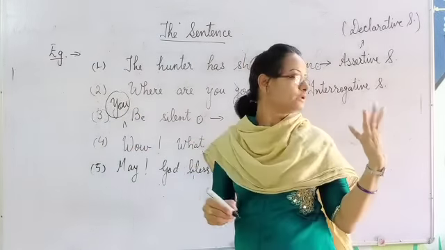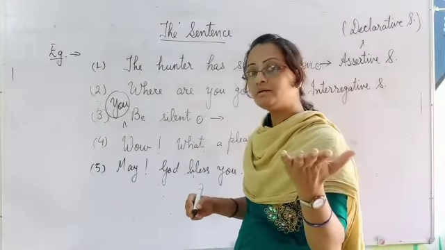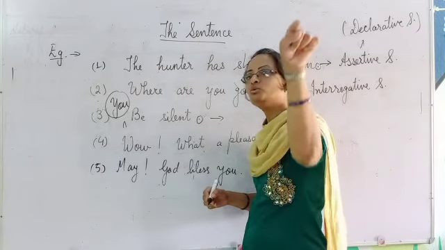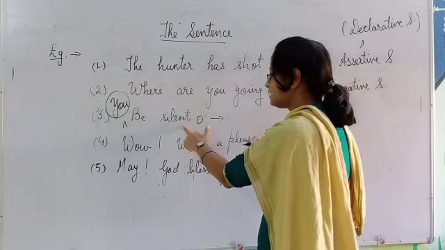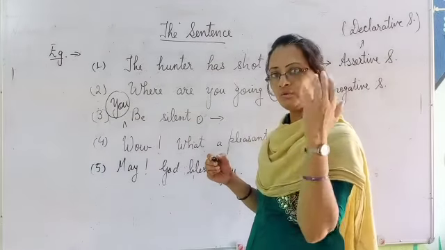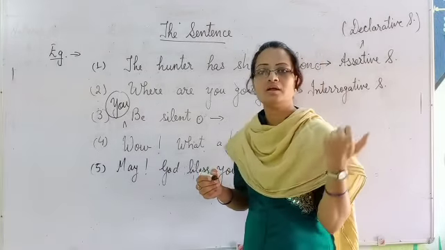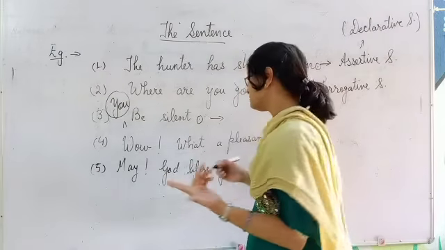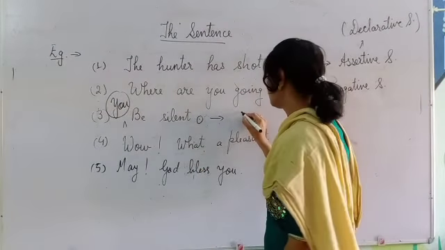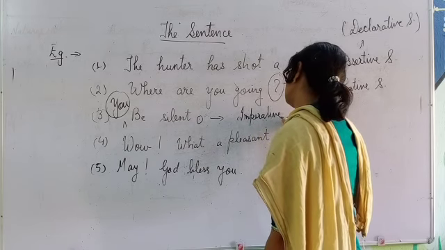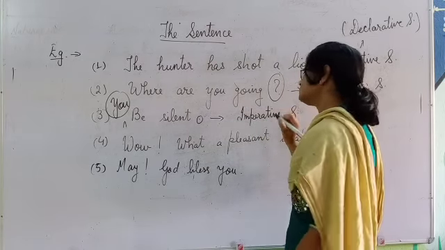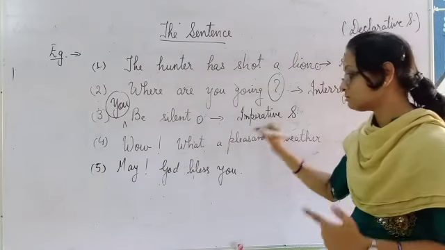When I tell you to be silent, you will clearly understand that I am telling you to be silent. So such type of sentences are either commands, requests, orders, advice or suggestions. They are the third category of sentences which we call imperative sentences, or commands.